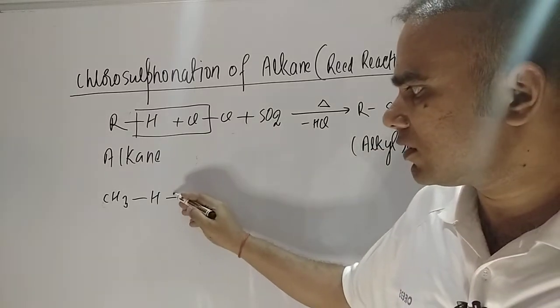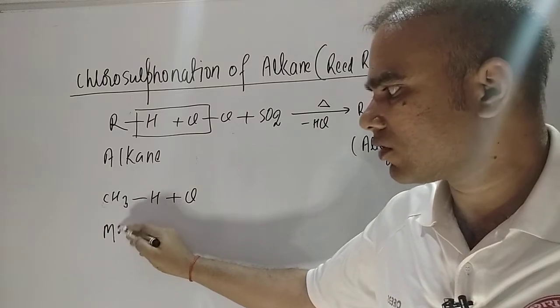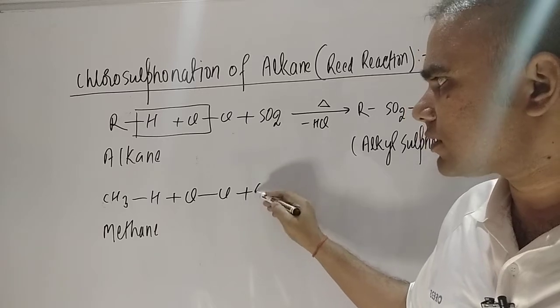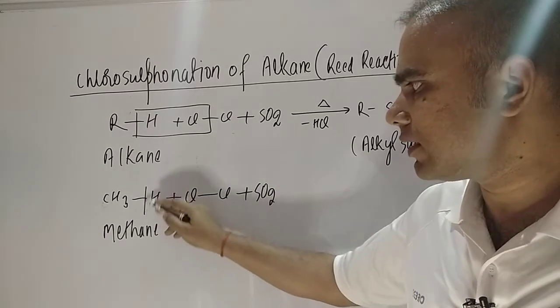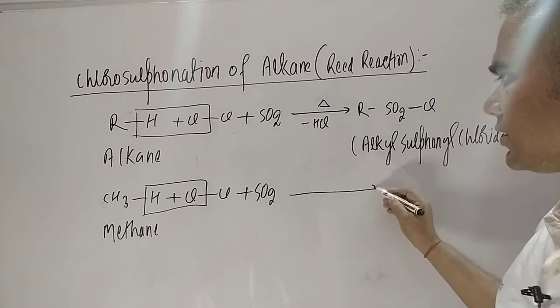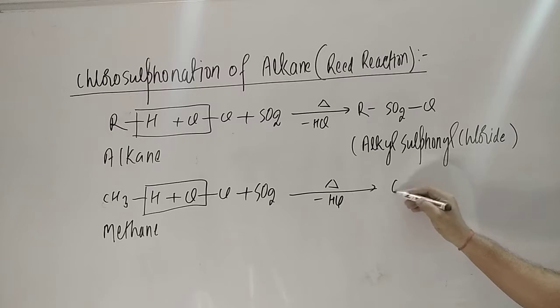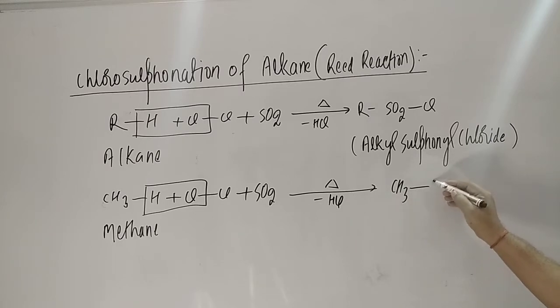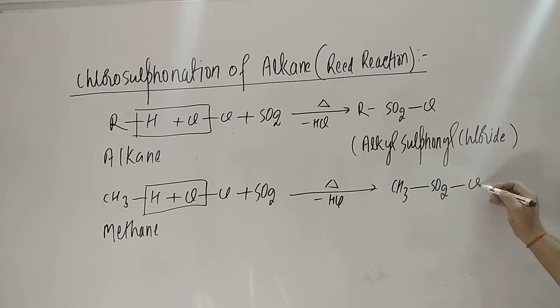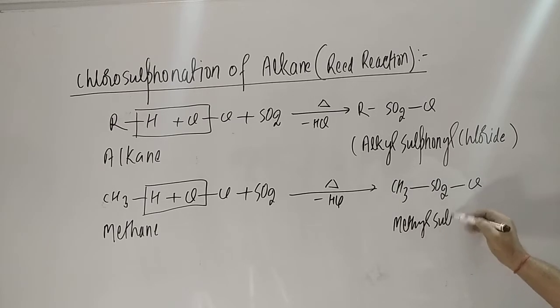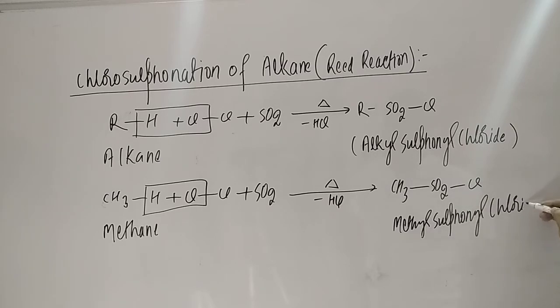Similarly, you can treat this compound, which is nothing but methane. If you are treating methane with chlorine plus SO2, HCl is getting out at higher temperature, in the form of replacement. So what compound is it forming? CH3-SO2-Cl. This is known as methyl sulfonyl chloride, methyl sulfonyl chloride. This is our required product.